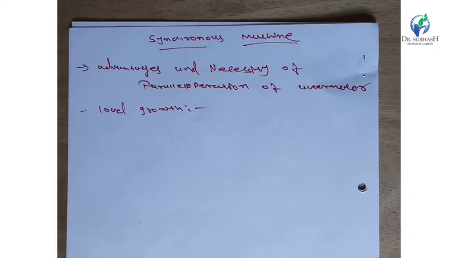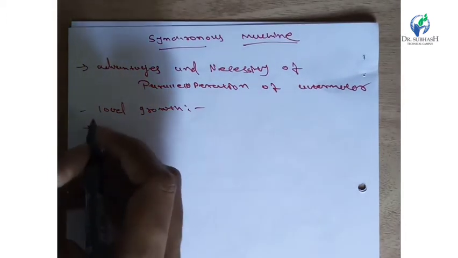Now the next point is continuity of services. Instead of only one unit supplying the power, a similar unit may run on the system, so that if any one unit fails, the other can meet the demand and continuity can be maintained. So continuity of service is very helpful in a parallel operation of an alternator.